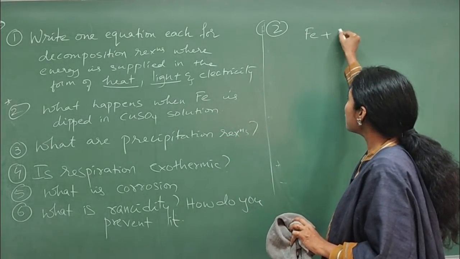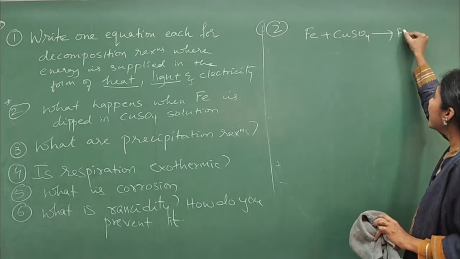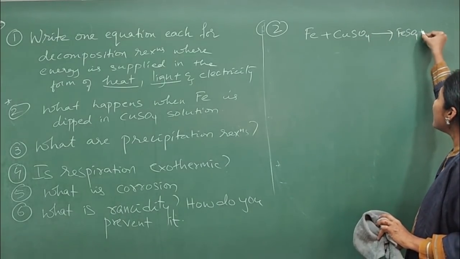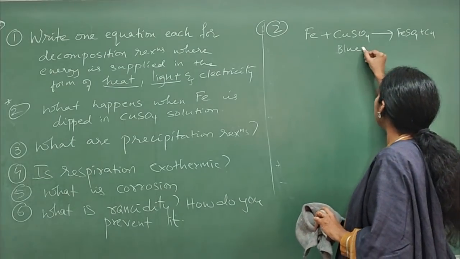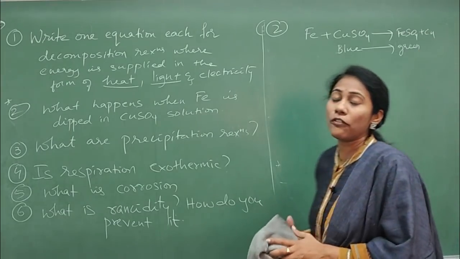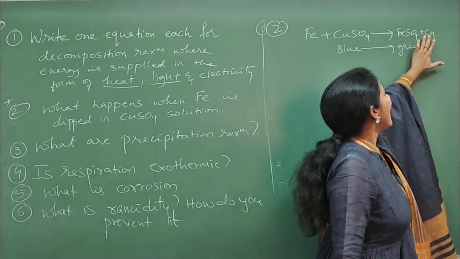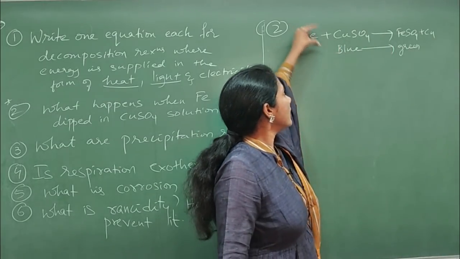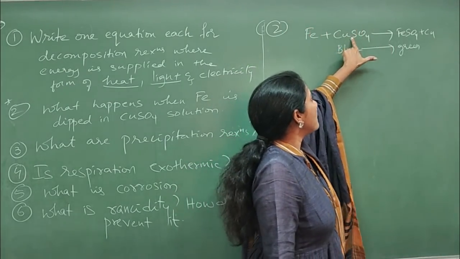Fe. So on dipping into copper sulfate solution, you will get FeSO4 plus copper. Okay, so the blue color of copper sulfate gets converted into the light green color of iron sulfate. And the copper that is formed gets deposited on the iron rod. Suppose this is an iron rod dipped in copper sulfate.